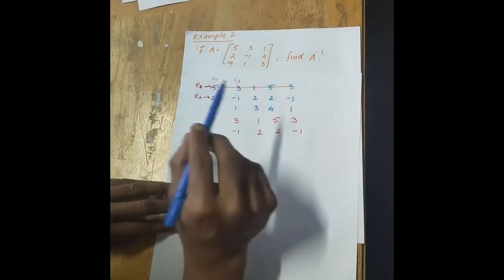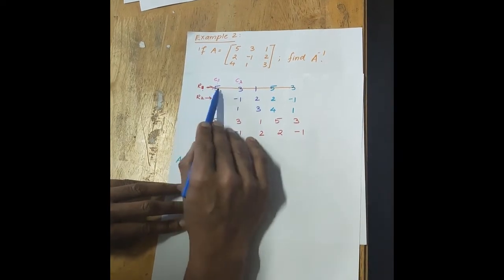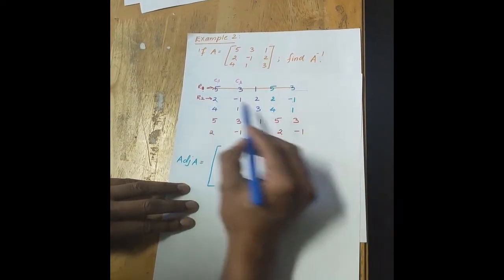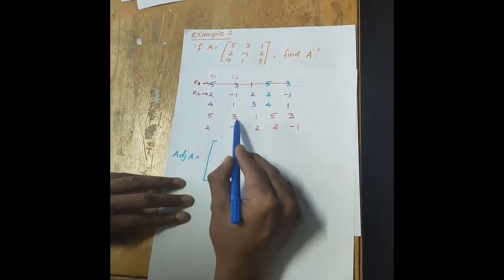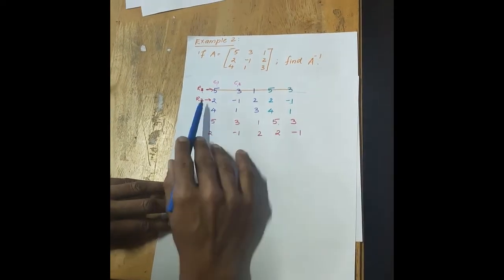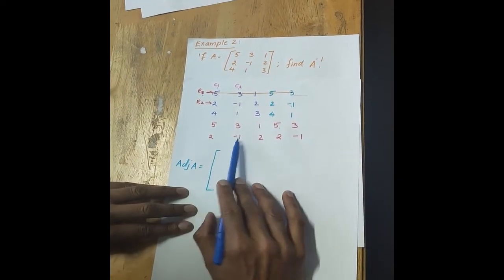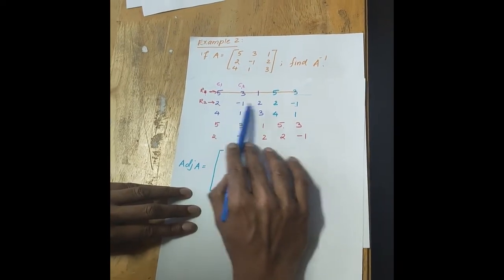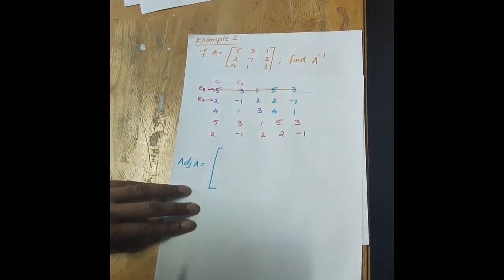Once you are done with this, then you take R1 and R2. You copy this R1 down here below, 5 3 1 5 3. Then R2 also you copy, 2 minus 1 2 minus 1. So this R2, 2 minus 1 2 minus 1, I am copying here.